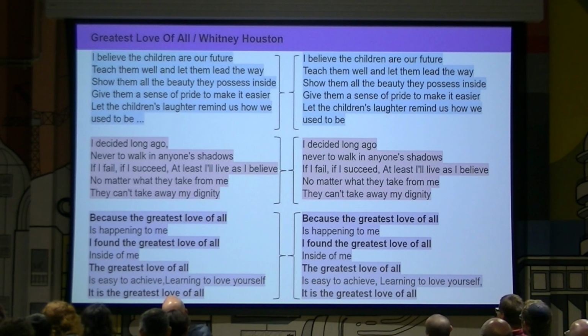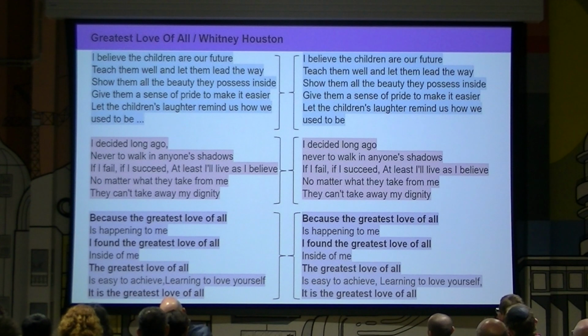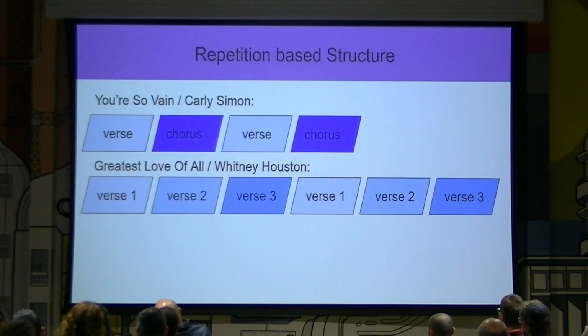If we look at some other song structures, we can see that, for example, in Greatest Love of All by Whitney Houston, we have 3 segments, and each one of them repeats twice. So with the definition we gave, we can't call any of them chorus. Now, in this song, the refrain is the sentence "the greatest love of all," which is also similar to "was the greatest love of all," "found the greatest love of all," and "it is the greatest love." So the structure is type 1 verse, type 2 verse, type 3 verse, and again from the top, where the refrain appears only in type 3.